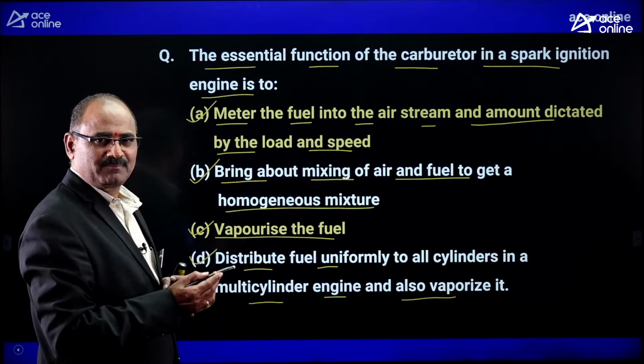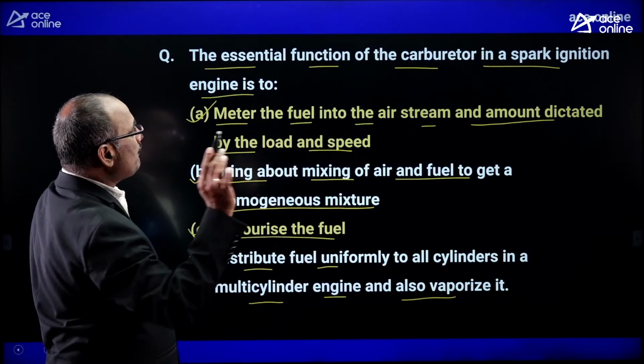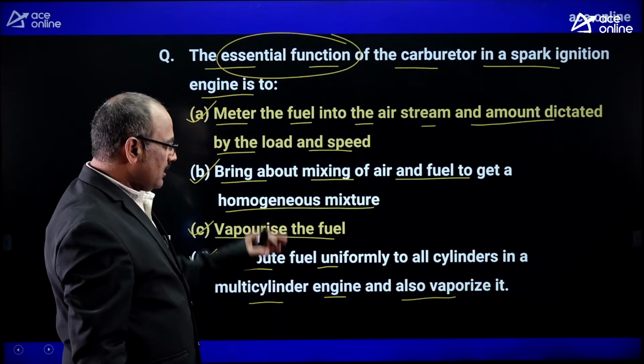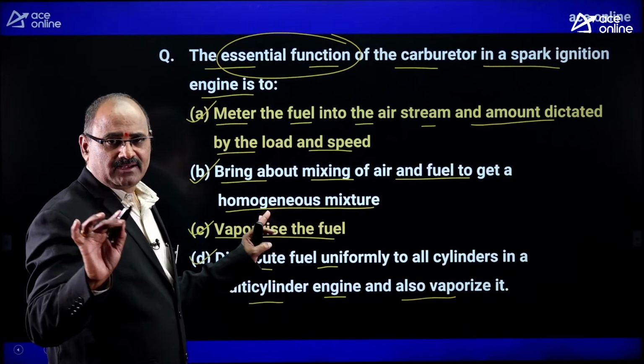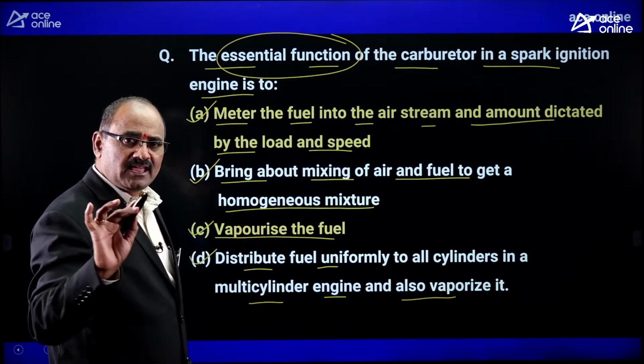All are looking correct. But the question is asking for the essential function, the main function. All are connected to the carburetor. All these functions are done by the carburetor.